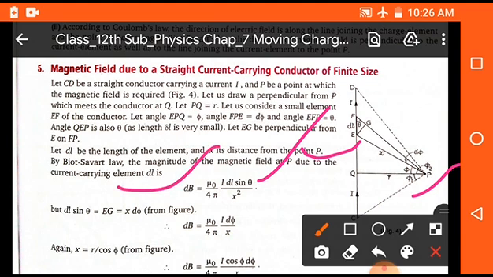By the Biot-Savart law, dB is equal to mu naught upon 4 pi, I dl sin theta upon x square, where x is the distance between point P and E. Now we can put the value of dl sin theta by using two triangles FEG and GEP. So we get dl sin theta is equal to EG, or x into d phi. So the value will be dB is equal to mu naught upon 4 pi, I d phi upon x.